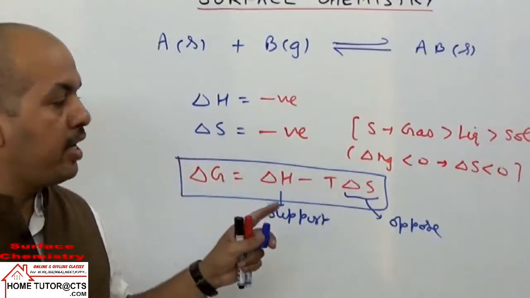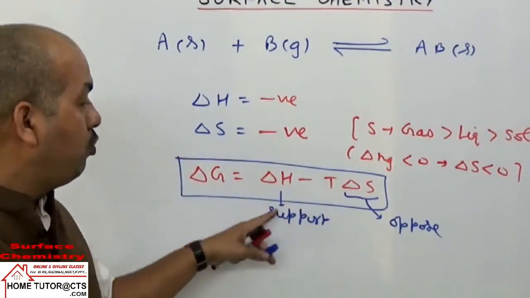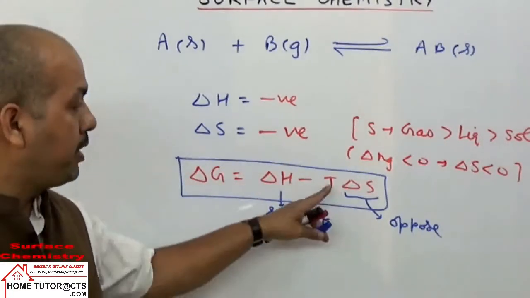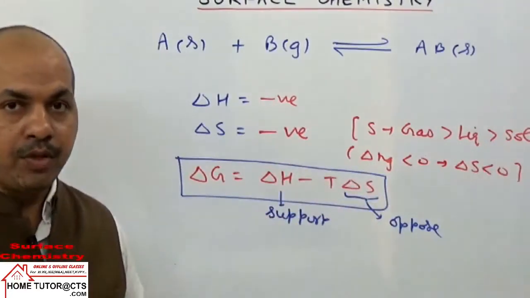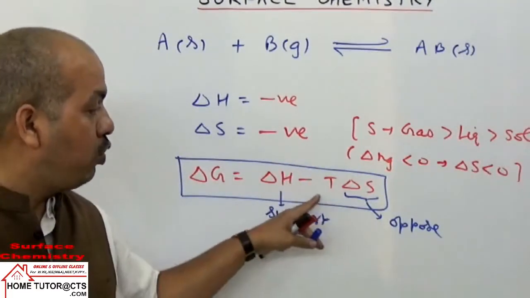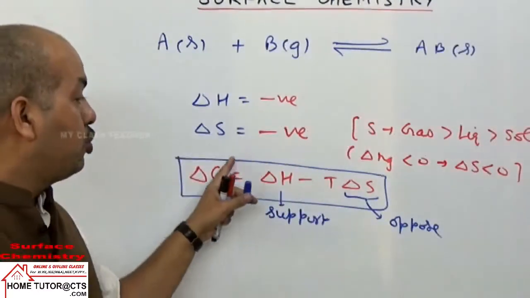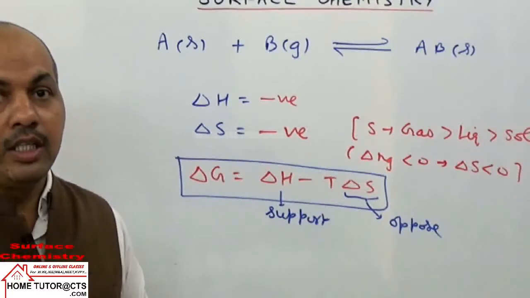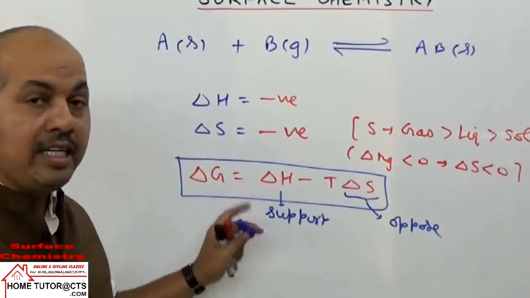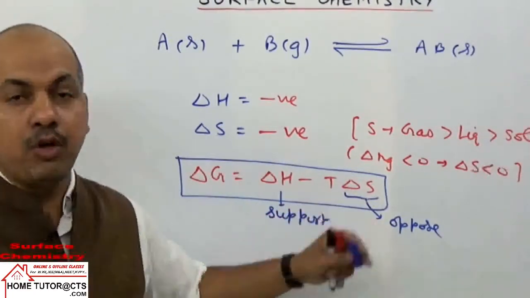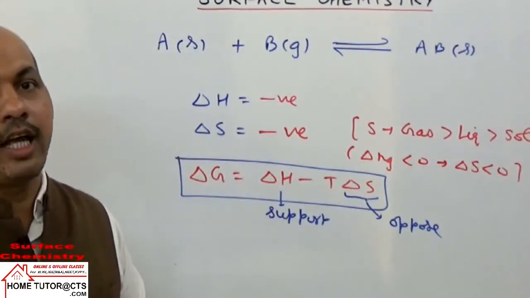When delta G is negative, the reaction becomes spontaneous. देखो ना, आपका ये negative value है, तो negative negative क्या हो जाएगा? पॉजिटिव हो जाएगा. तो ये नेगेटिव है, ये पॉजिटिव हो जाएगा as a whole. तो delta G को negative करने के लिए negative value should be higher than the positive value. So in this case, they should have a high negative delta H than the positive delta S value, because only when delta G is negative can the reaction be spontaneous.